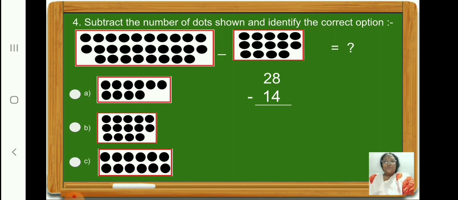So 28 minus 14 is equal to 14. Children, now we have to search which option has 14 dots. Yes, option B has 14 dots. So let us click on option B.